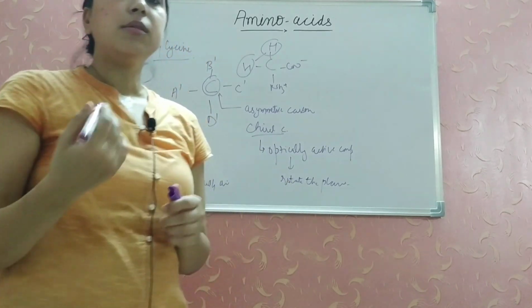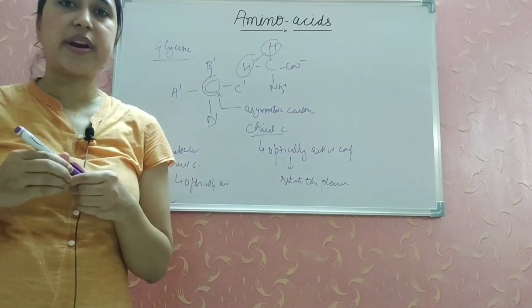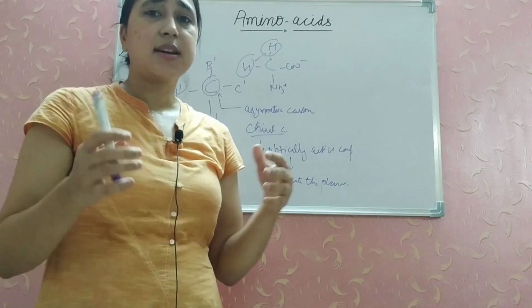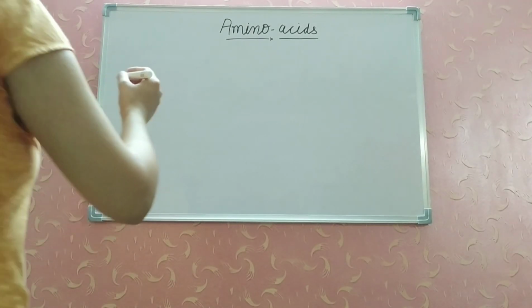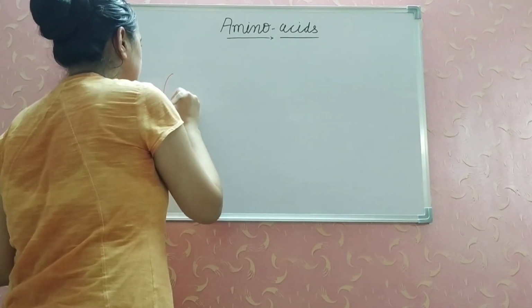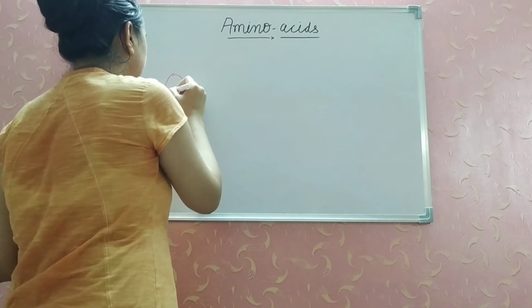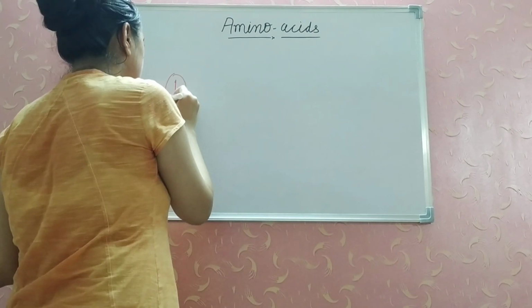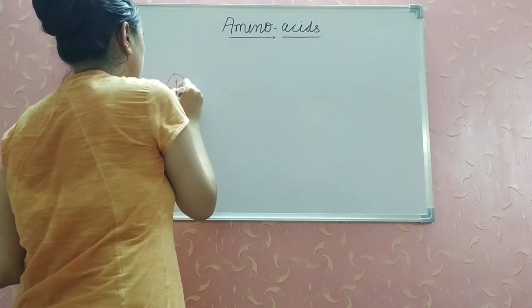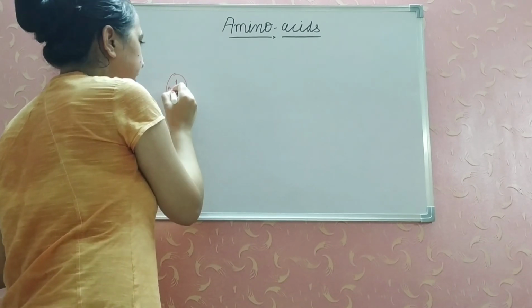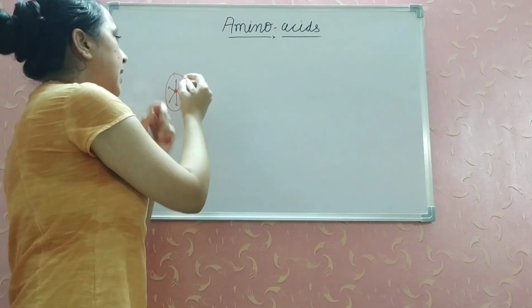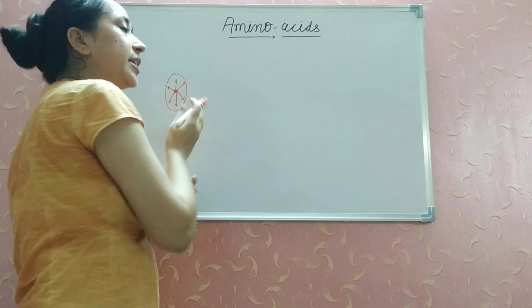Now moving on to what plane polarized light is and what rotation of the light is. If we talk about light, it is like a vector, in different directions. This dot indicates perpendicular to the plane and this arrow line indicates along the plane.